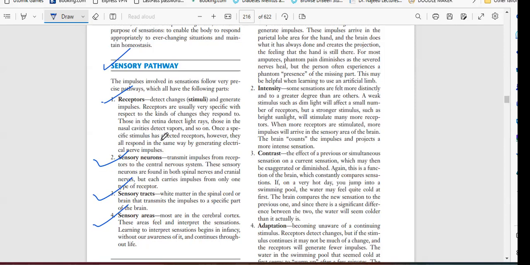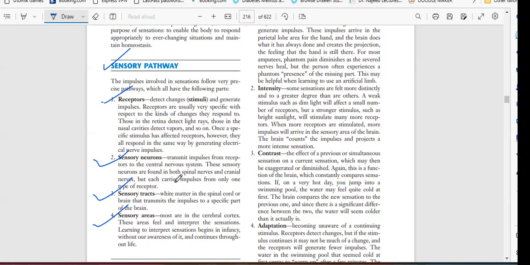So basically, in the retina you have receptors, so they detect light rays. And in the nasal cavity, we have smell receptors that detect vapors. Then these receptors will receive and give the information to sensory neurons. Which neurons? Sensory neurons.